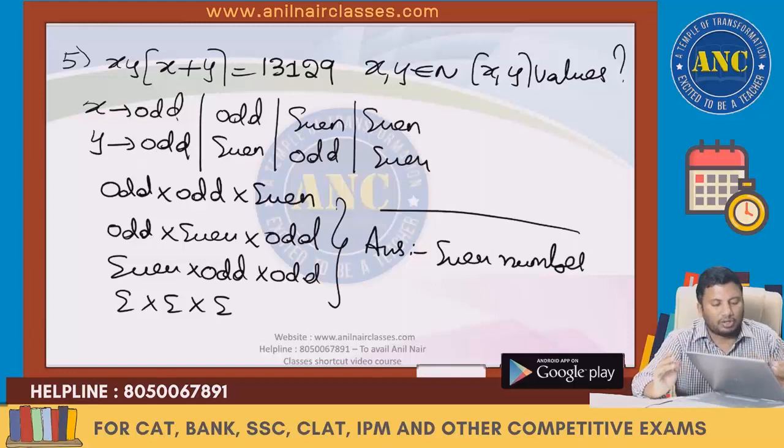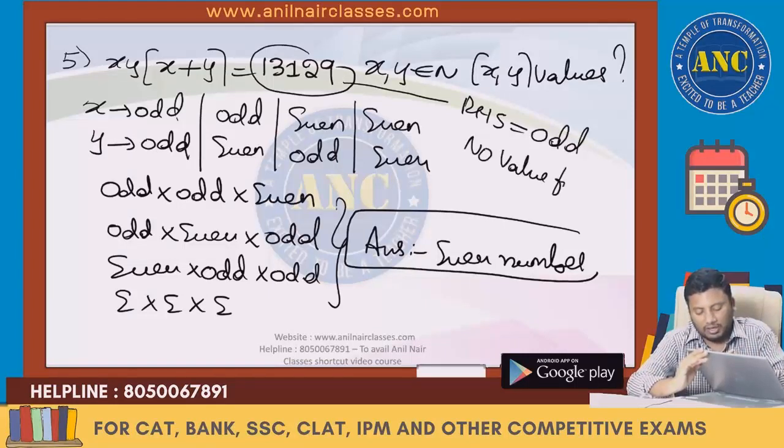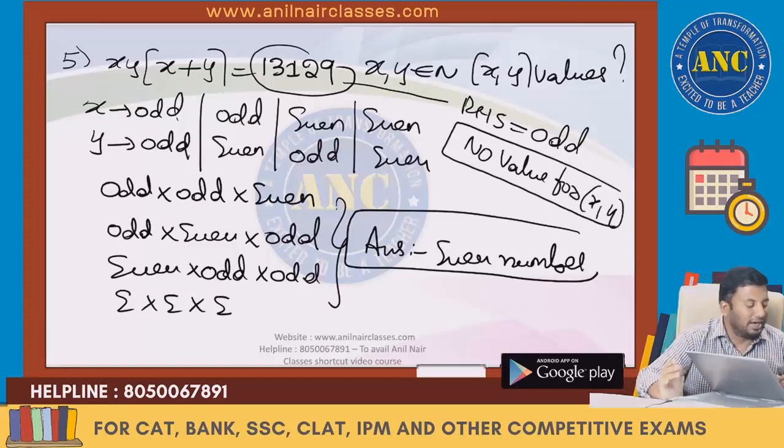But according to the question, the right hand side is an odd number. So what will be the answer? No value for x comma y. I hope the idea is clear. The idea is to tell you how to use an even number and an odd number.